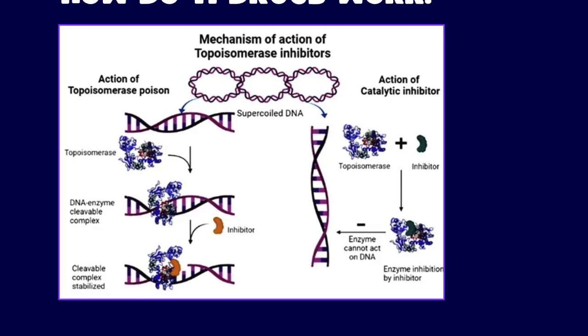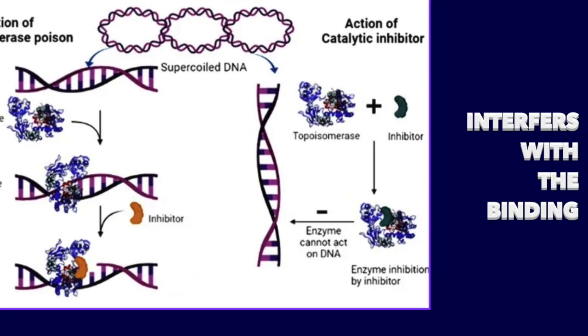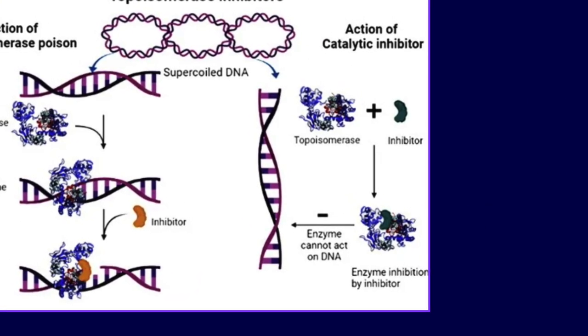On the other hand, catalytic inhibitors aim to suppress the enzymatic activity by interfering with the binding between DNA and topoisomerase, even before scission, which causes impairments in the replication and subsequent processes. This type, though, has not seen much success due to high levels of enzyme in cancer cells.